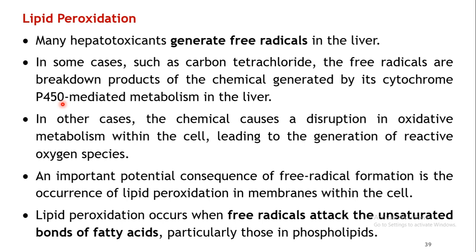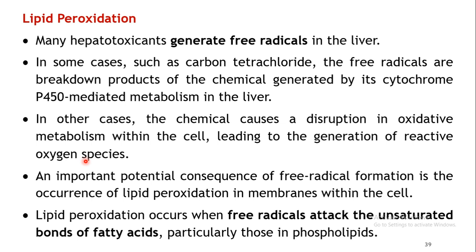Now there are certain other cases also which result in disruption in the oxidative metabolism within the cells of the liver. As a result of this, again reactive oxygen species may be produced, which in turn will produce cellular damage.